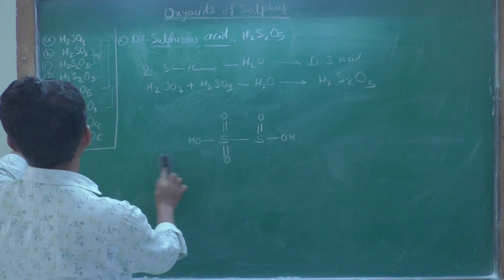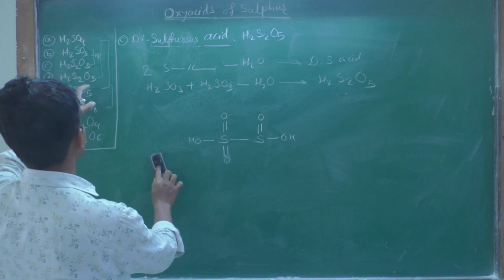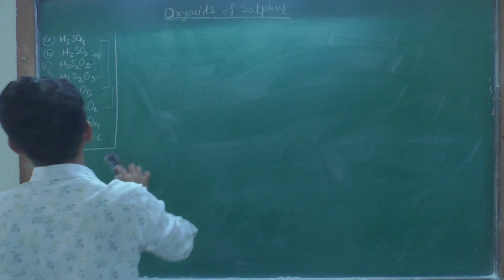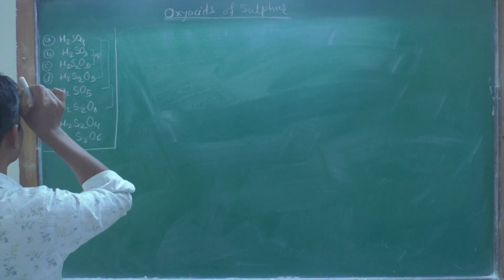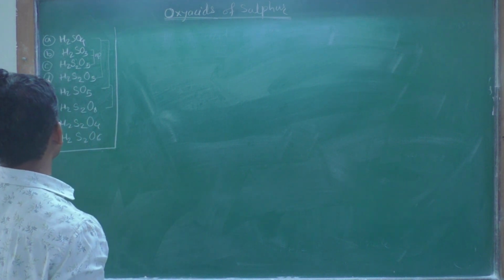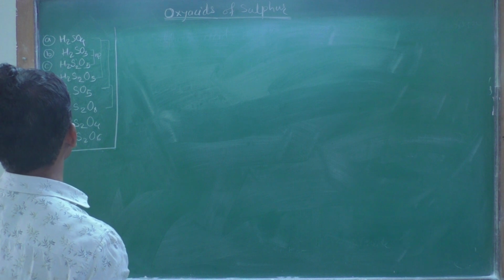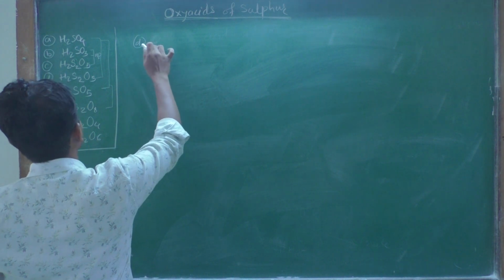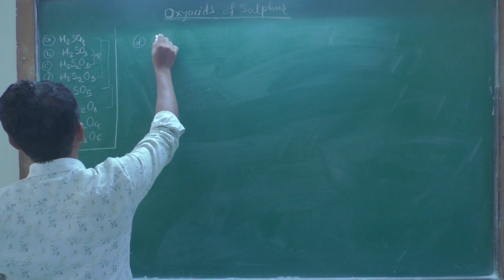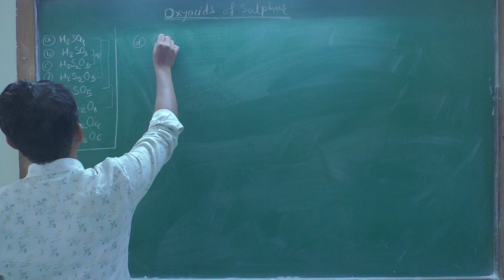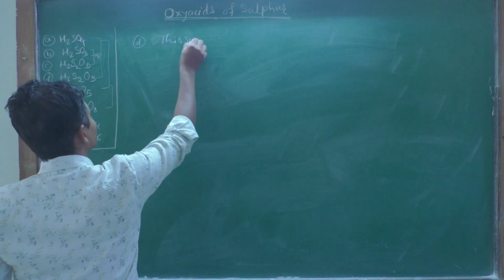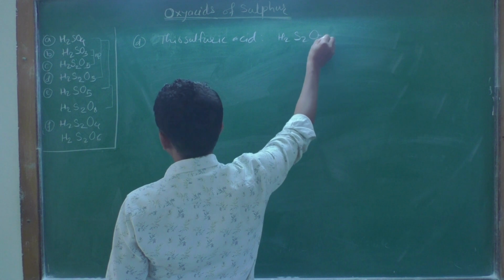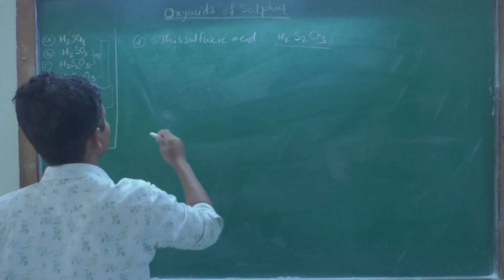Then the next one is H2S2O3. It is called thiosulfuric acid, and the formula is H2S2O3. Why is it called thiosulfuric acid?